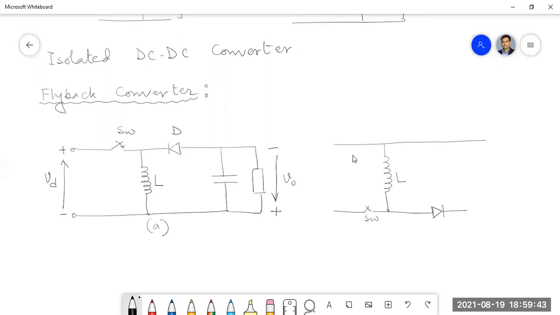Keeping the inductor the same, I am placing the switch and diode in the bottom series branch. You just analyze the circuit and let me know whether I have done it correctly or not, whether the same circuit will result. First let me finish that, then I will take your question.